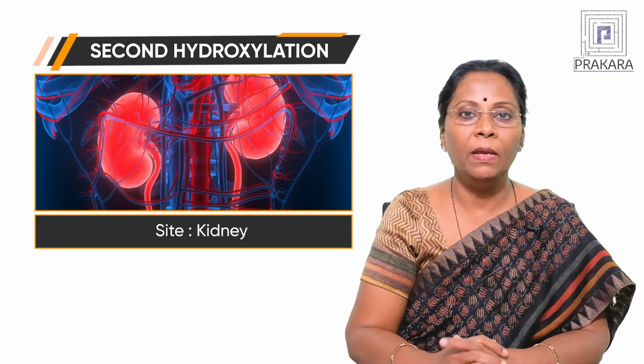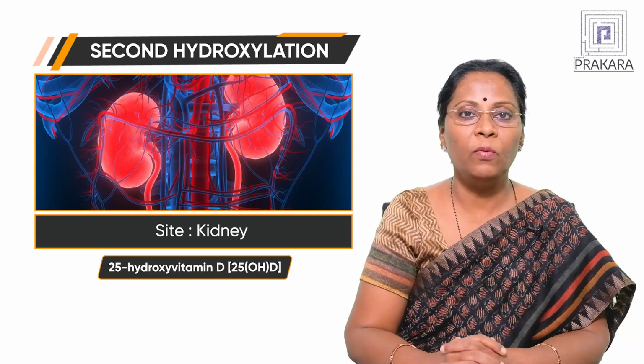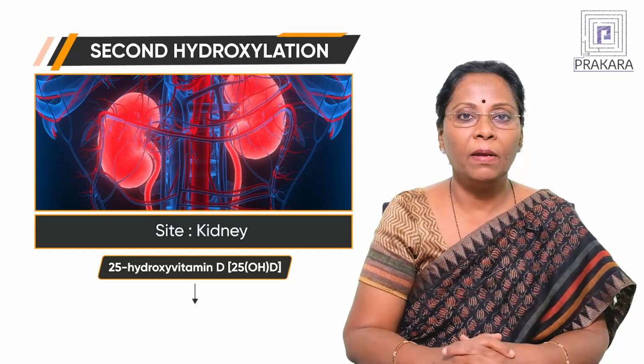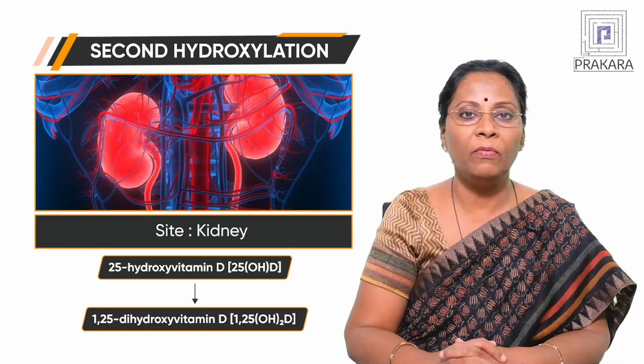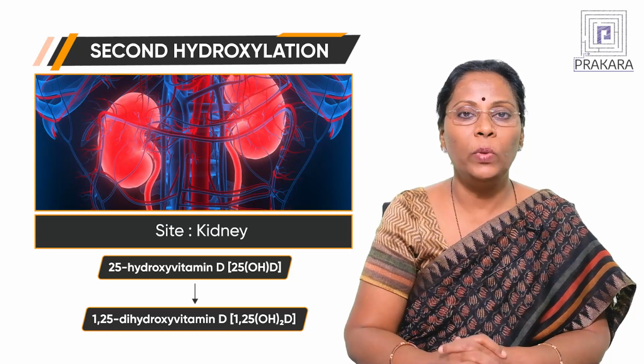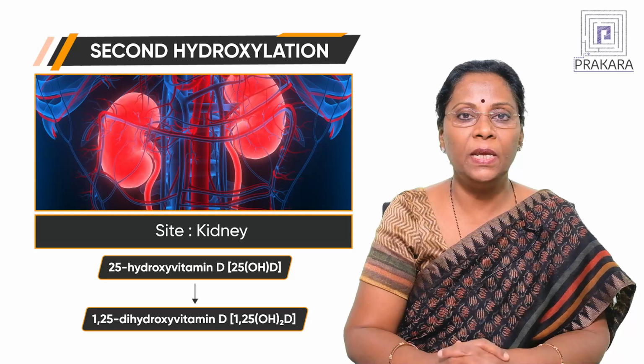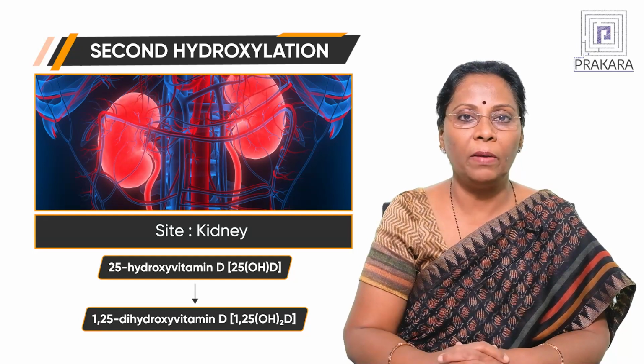The second hydroxylation takes place in a very essential part of the body, that is the kidney. In the kidney, the 25-hydroxy vitamin D is hydroxylated once again and converted to a form called 1,25-dihydroxy vitamin D, which is the active circulating form of vitamin D made available to the body.